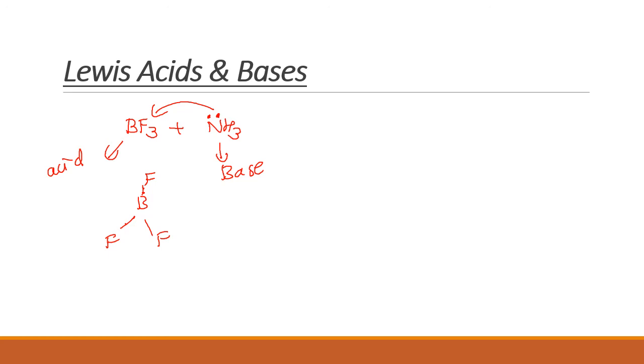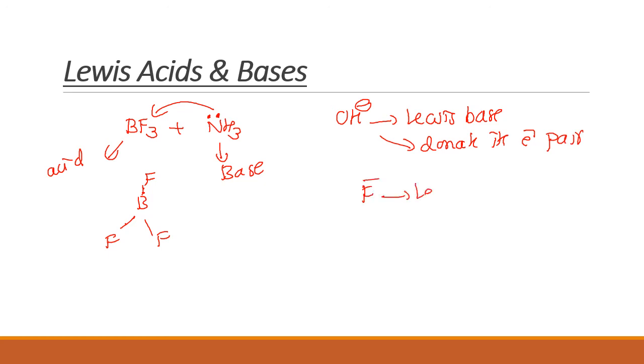I'll write one more example, OH minus. The hydroxyl ion is a Lewis base because, due to the presence of excess electrons, it can donate its electron pair. Fluoride F minus is also a Lewis base, because of the excess of electrons in it, it can donate its electrons.